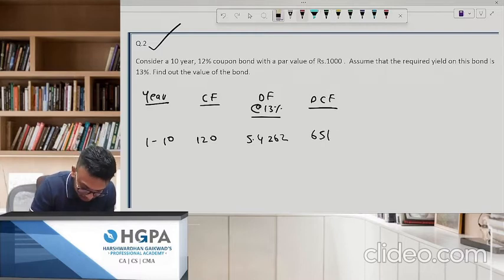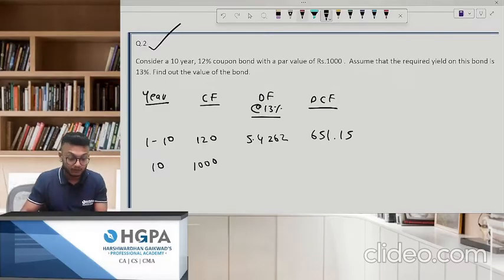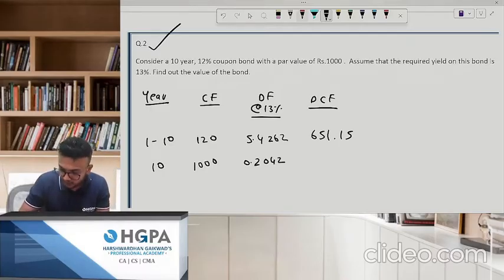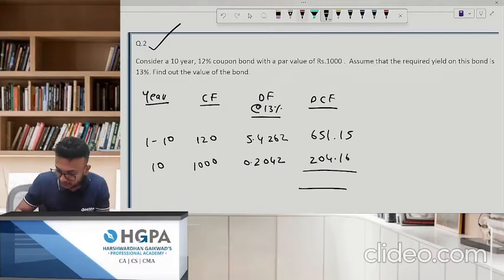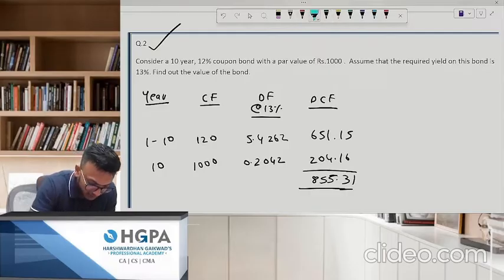15 I can write. 149. Okay. And 10th year, how much will you get? 1000. What is the discounting factor for 13% and the 10th year? 1 divided by 1.13, 1, 2, 3, 4, 5, 6, 7, 8, 9, 10, 11, 12, 13. How much is this? 0.2042. Okay. Into 1000, your answer is 204.16. And your final answer will be 651.15 plus 204.16, 855.31. Can you please check your answer?